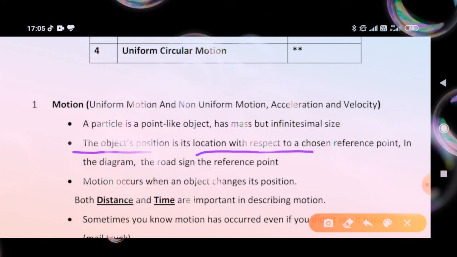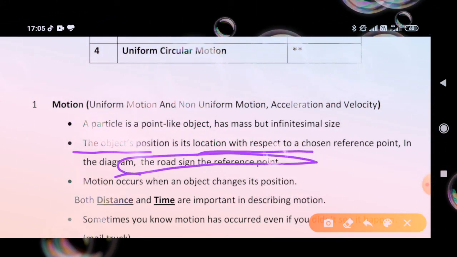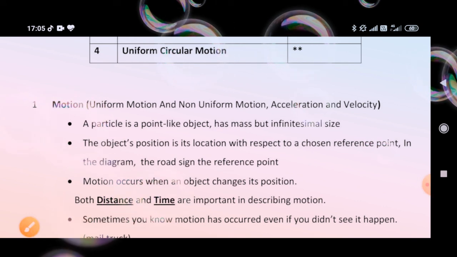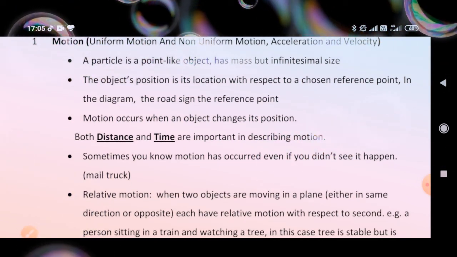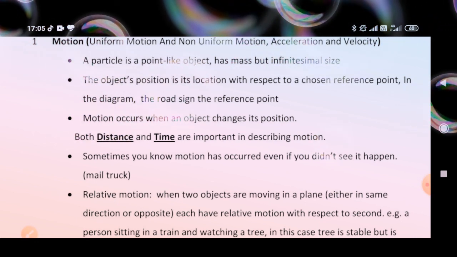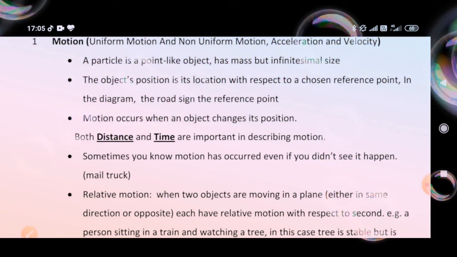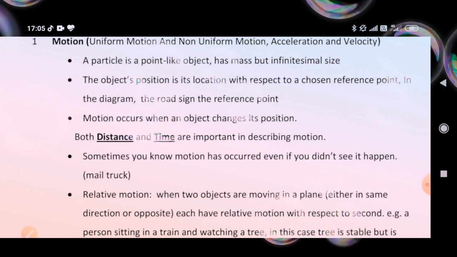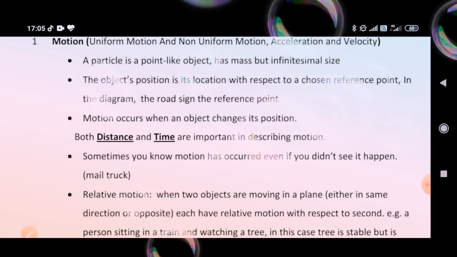Motion occurs when an object changes its position. Both distance and time are important in describing motion. Sometimes motion has occurred even if you didn't see it happen.